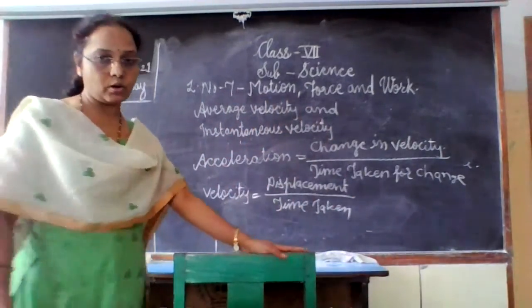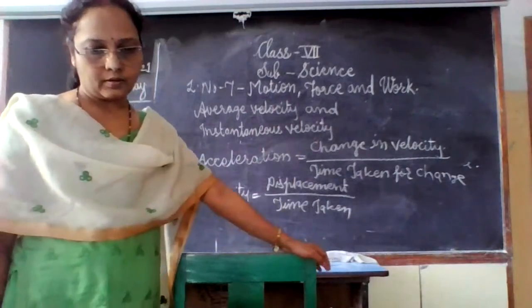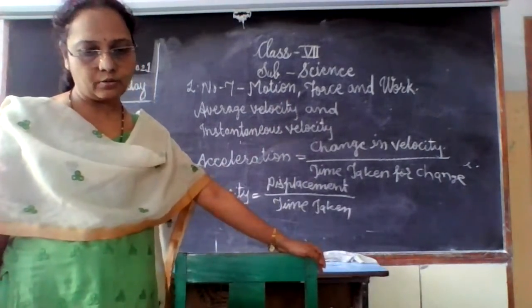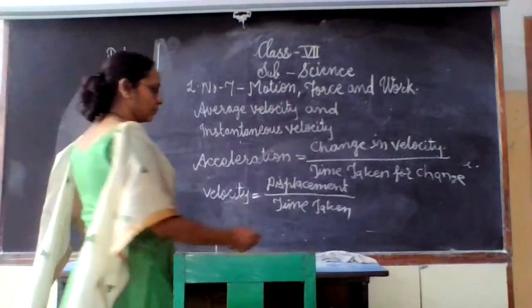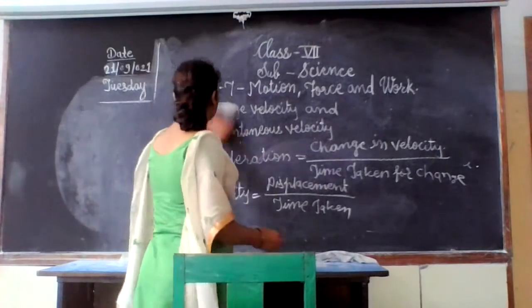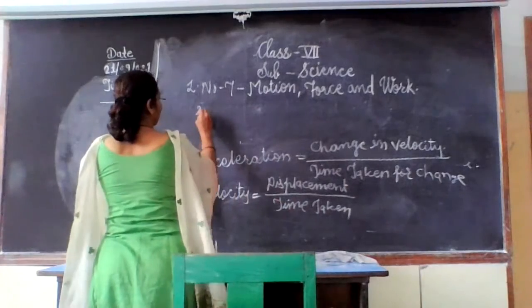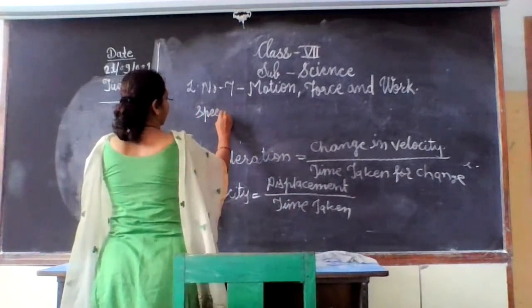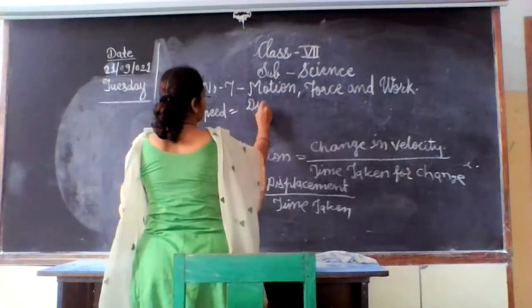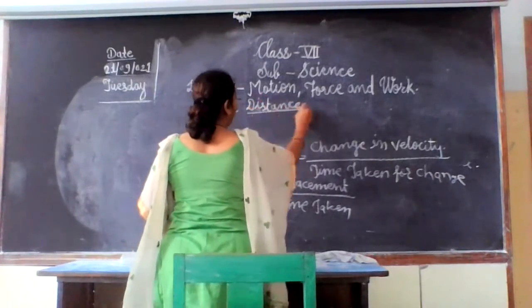Displacement upon total time or time taken. Then speed is equal to distance upon time. Note down please this formula. Speed is equal to distance upon time.